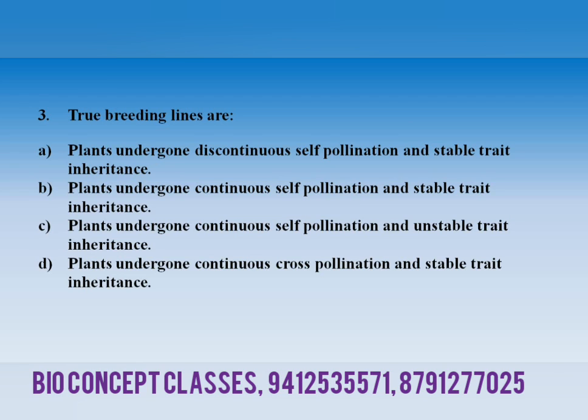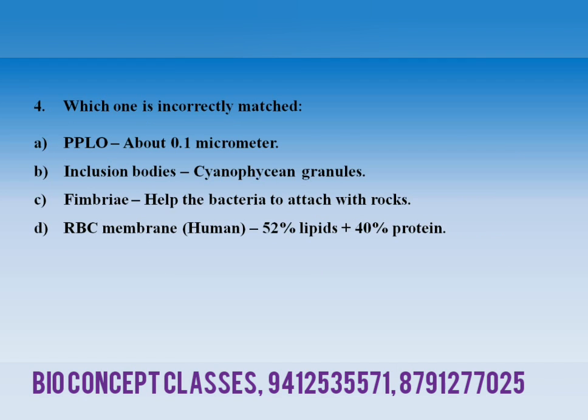Question number 3. The true breeding lines are: first, plants undergo discontinuous self-pollination and stable trait inheritance. Second, plants undergo continuous self-pollination and stable trait inheritance. Third, plants undergo continuous self-pollination and unstable trait inheritance. Fourth, plants undergo continuous cross-pollination and stable trait inheritance.